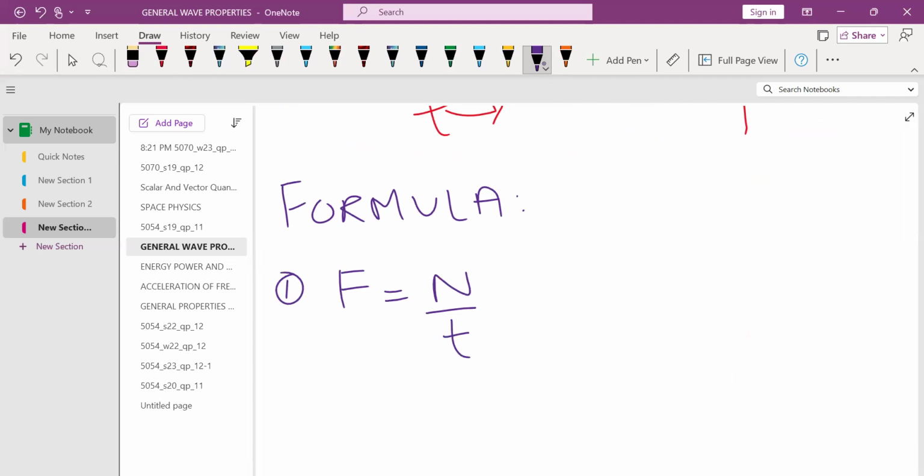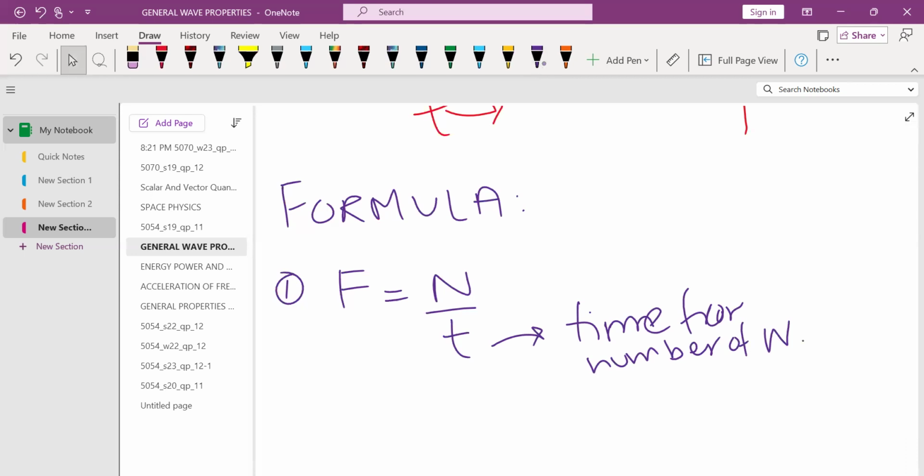This small t represents the time for the number of waves. I'm writing waves in short form W.